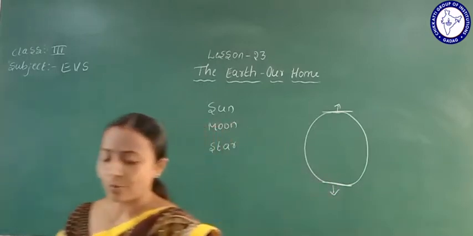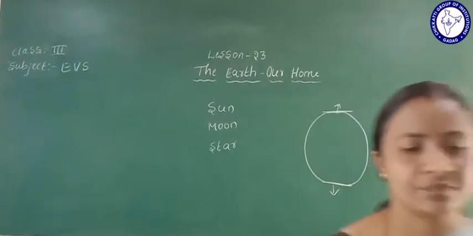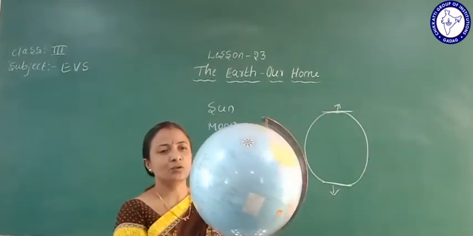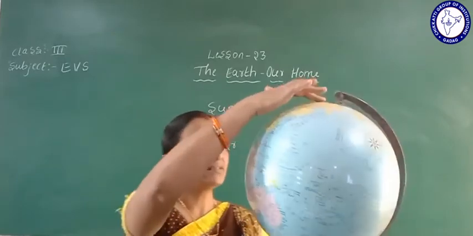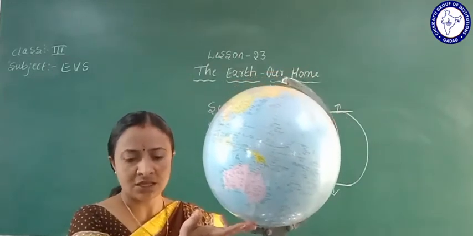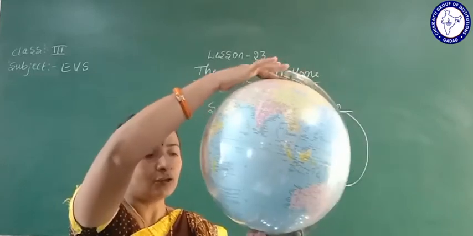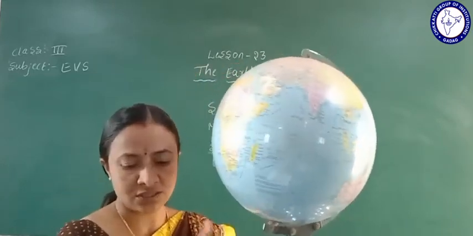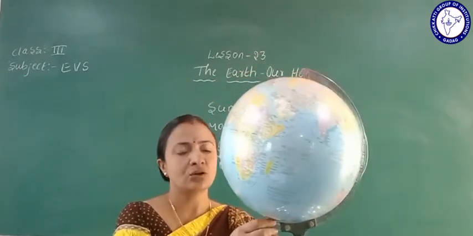When we observe the globe, we can see these flat tips, the North and South Poles, at the top and bottom.